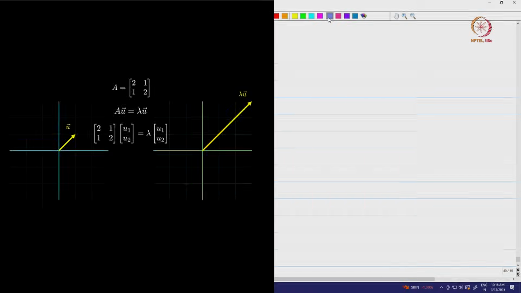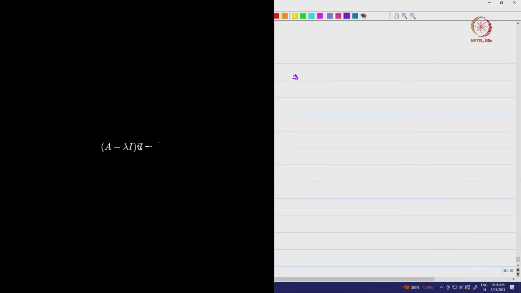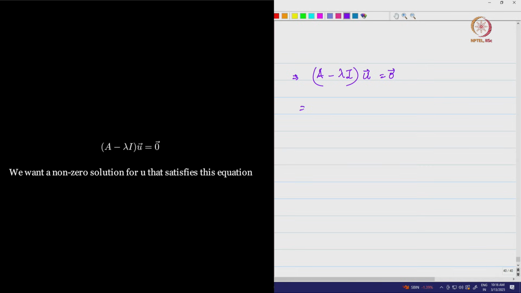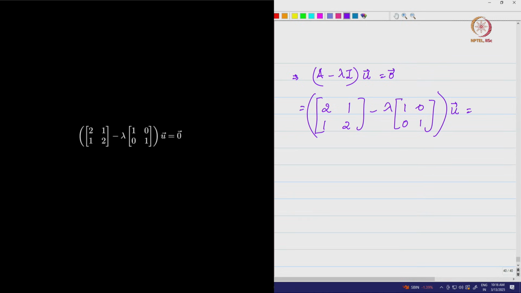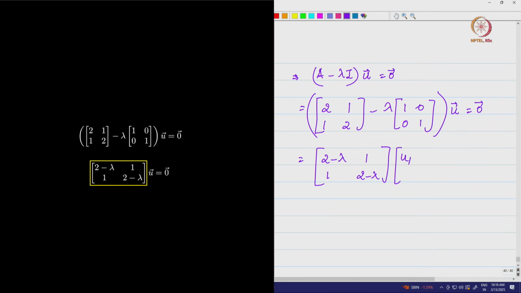Now, we will do the A minus lambda I business. So, we are going to get (A minus lambda I) times u is equal to the 0 vector, which implies we have the matrix [2 1; 1 2] minus lambda times the identity matrix, the whole thing into u, is going to give me the 0 vector. So, essentially what we have is [2 minus lambda, 1; 1, 2 minus lambda] into (u1, u2). This is the vector which is going to give me the 0 vector.